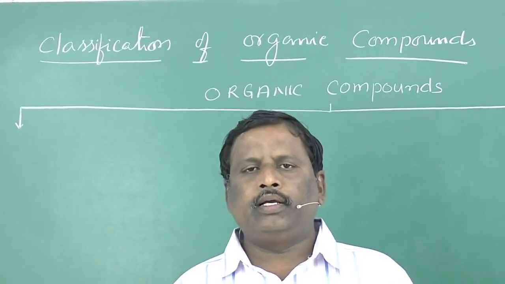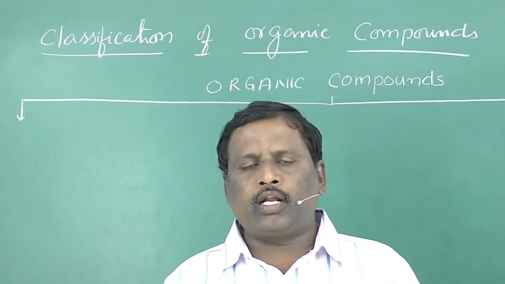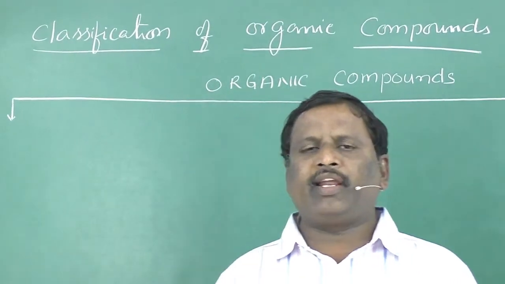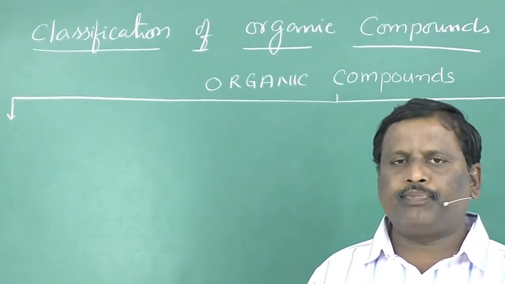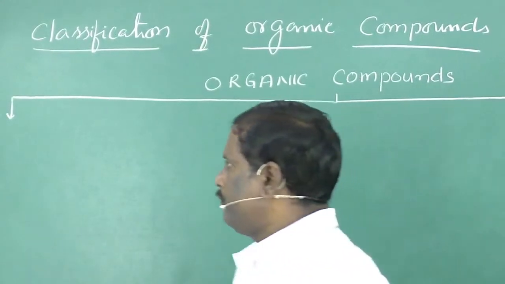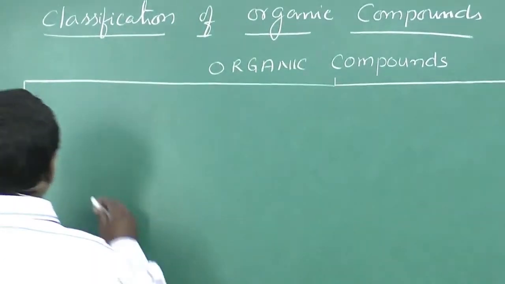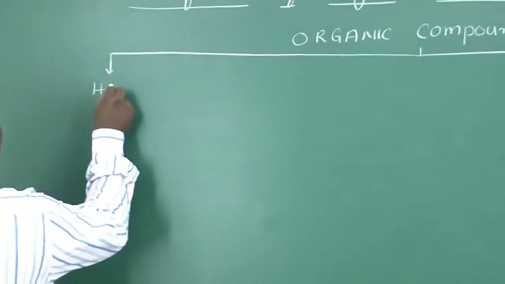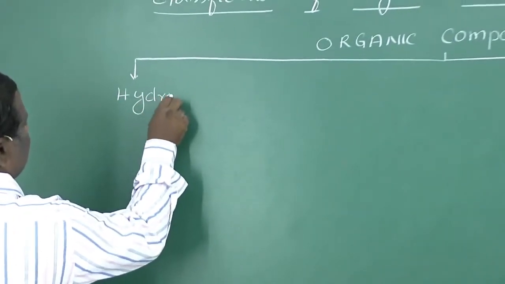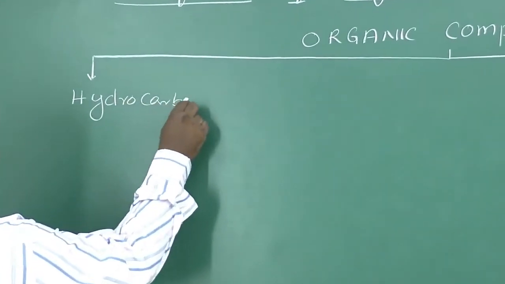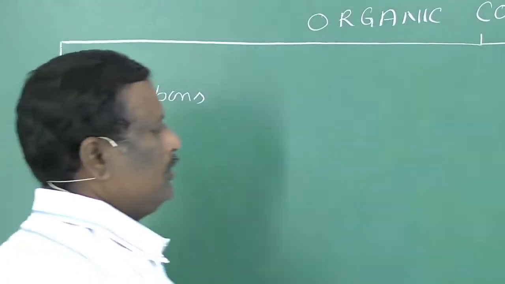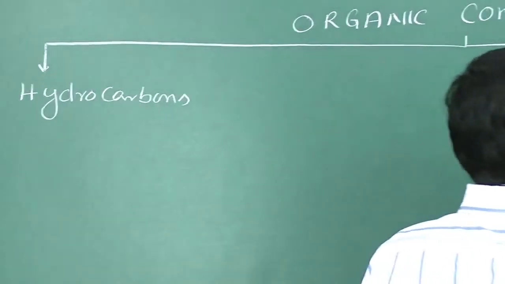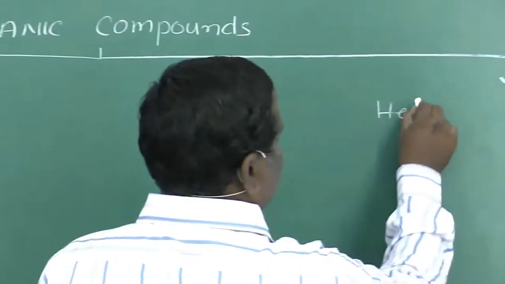So here, organic compounds can be classified into two types. They are hydrocarbons and heteroatomic compounds.